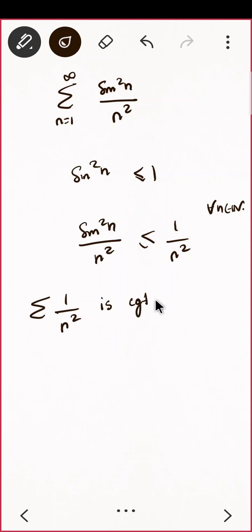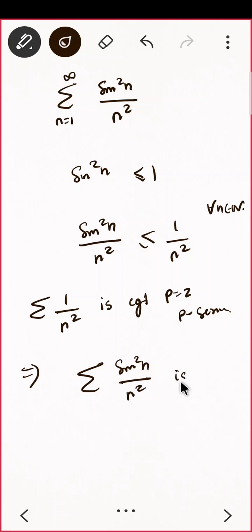It is a p series, with p equal to 2. Correct? So what is my conclusion then? It implies summation of sine square n upon n square is also convergent. Correct? Observe one thing: we are not telling which limit it converges to. We are just saying it is convergent. That's it.